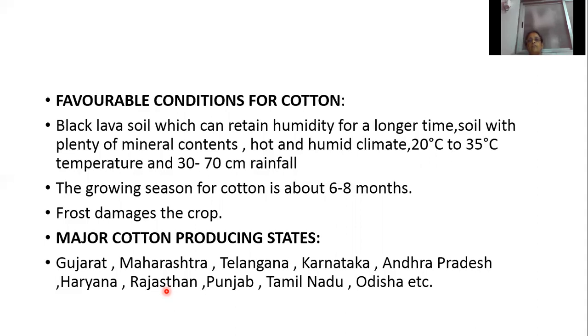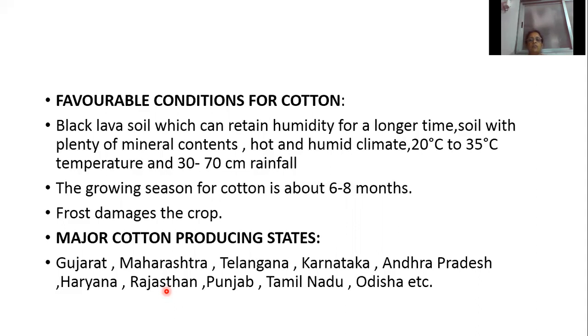Soil with plenty of mineral content, hot and humid climate, temperature of 20 degrees Celsius to 35 degrees Celsius, and 30 to 70 centimeters of rainfall are favorable for the cultivation of cotton. And what is the growing season of cotton? About 6 to 8 months. What damages the crop? Frost damages the crops.